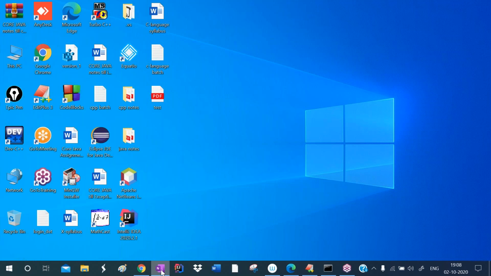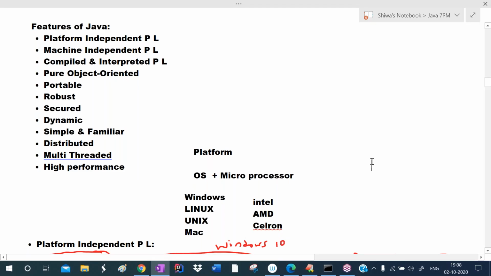See here. In the previous class, we successfully finished the topic features of Java. In the first session, we clearly discussed what is Java, what is the purpose of Java, what are the parts of Java. In the second and third sessions, we discussed all these features of Java.